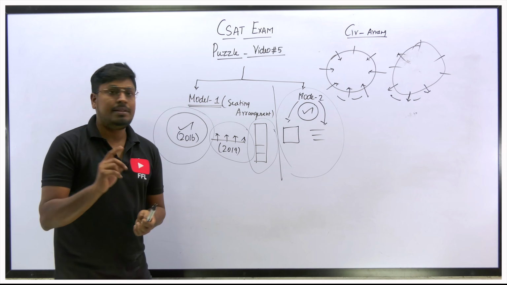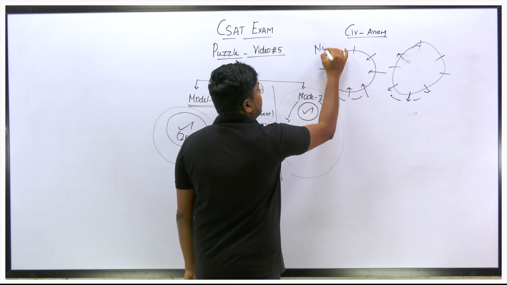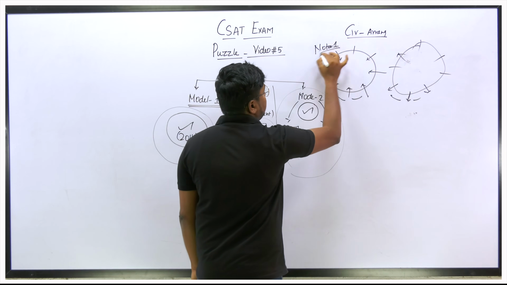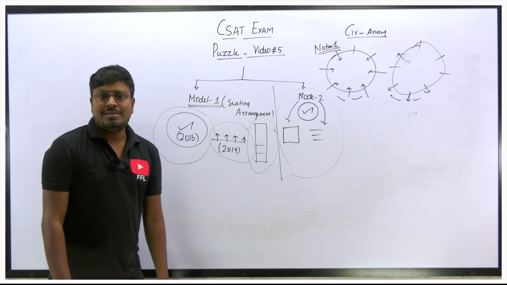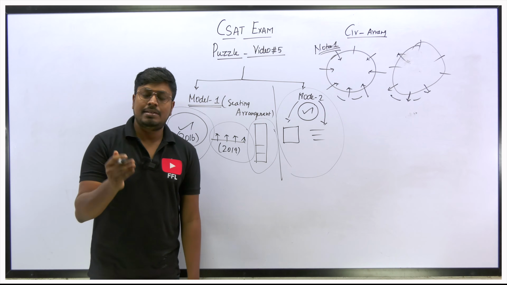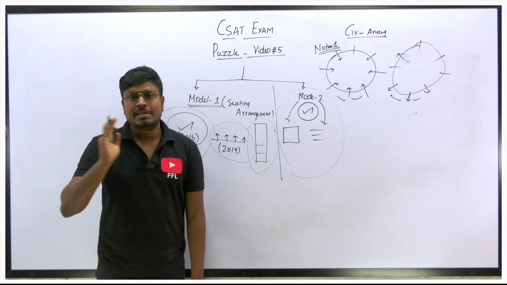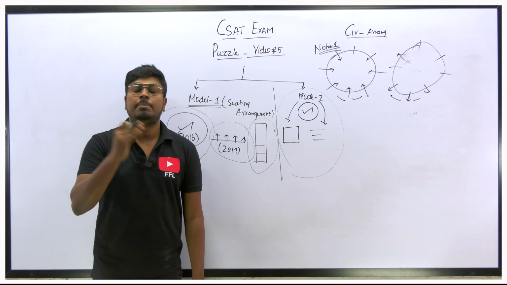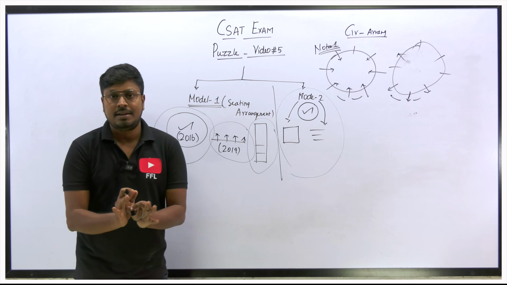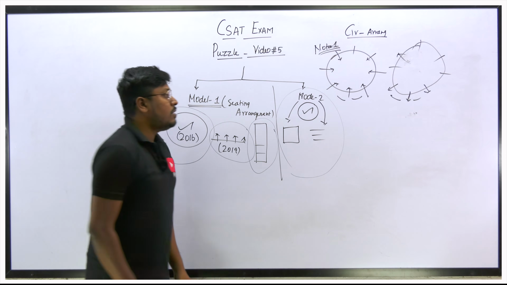Second, importantly, this is note number 1. I will tell you some of the notes where students usually make mistakes. You have to initially check whether in the arrangement all the persons are facing the center, or all the persons are facing outside, or some persons are facing inside and some persons are facing outside. You have to check that. That will be note number 1. And note number 2.